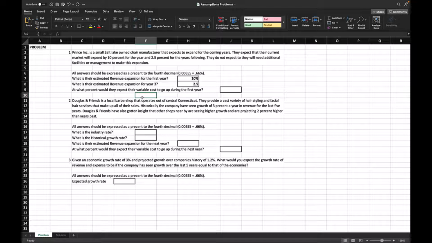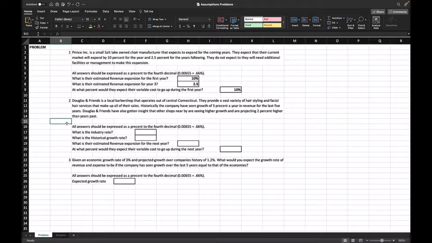It is then asked, at what percent would we expect our variable costs to go up for the first year? With growth, we've got to expect that in order to make further growth, we've got to spend money to make money. So for the first year, we expect a 10% growth, so therefore we should expect an equal amount of expense growth, which should be 10%.